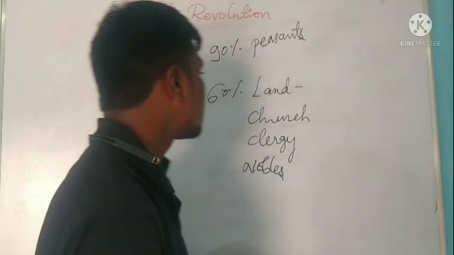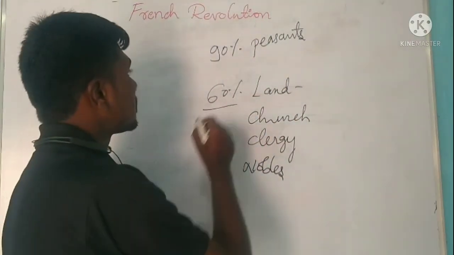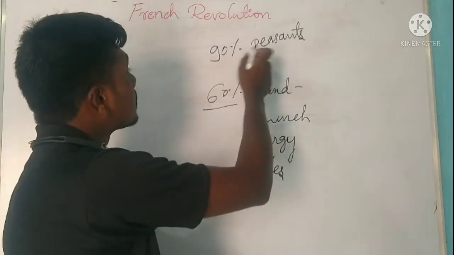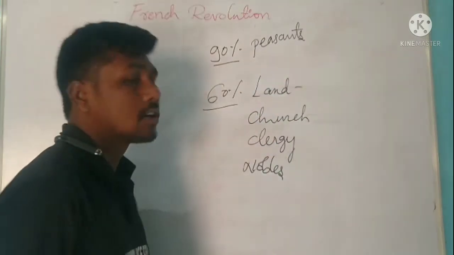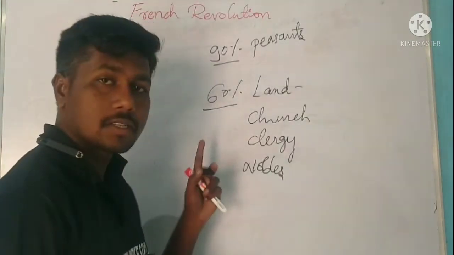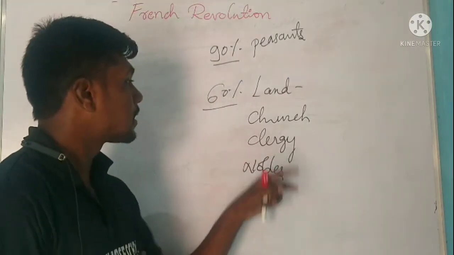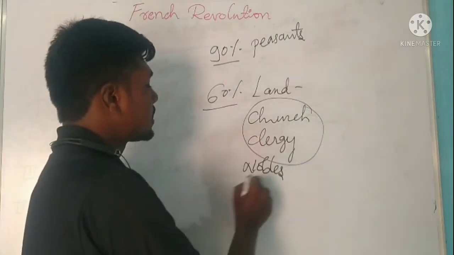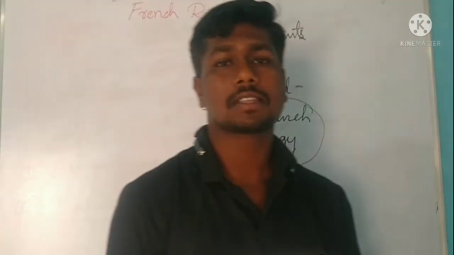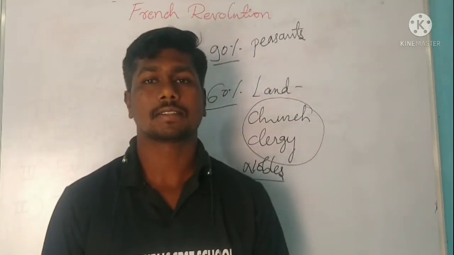All these people owned 60% of the land, even though 90% of the population was made of peasants. So 60% of land in France was owned by whom? By the clergy, including church, nobles, and the richer members of the third estate.